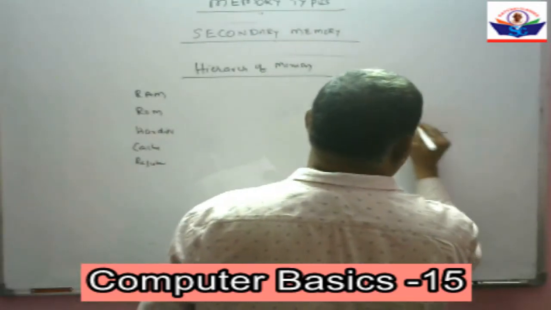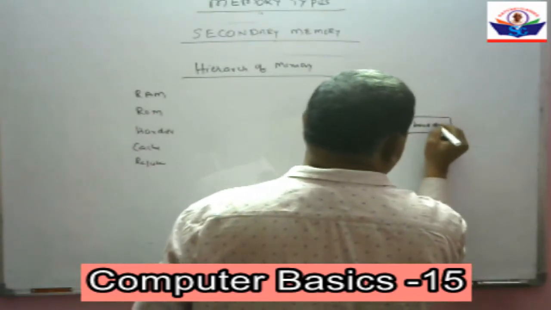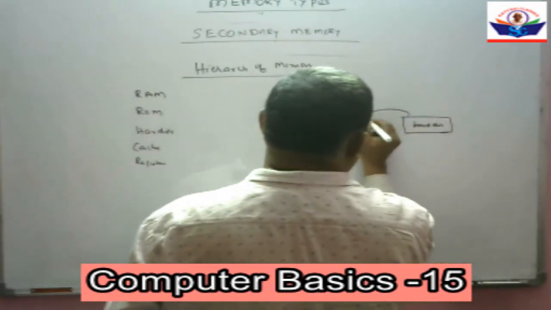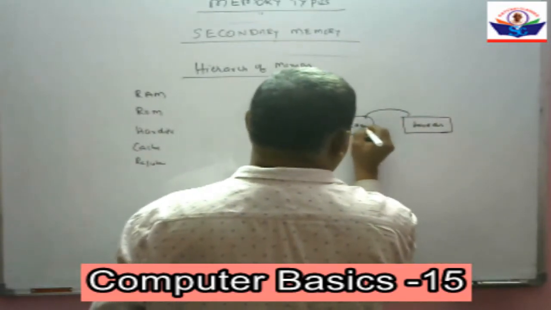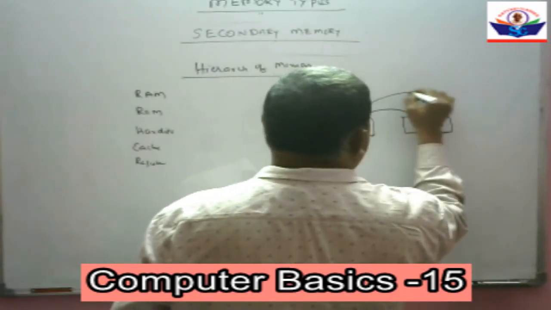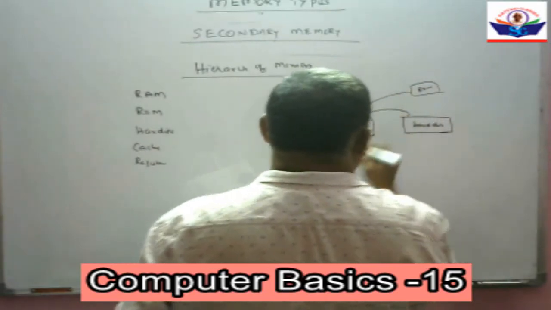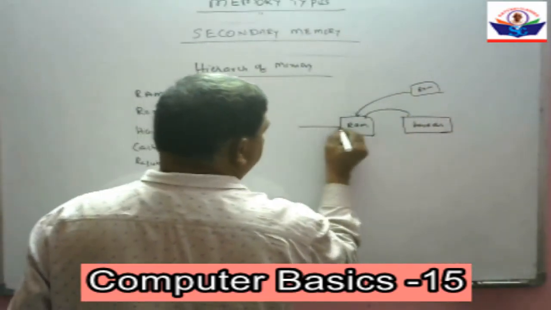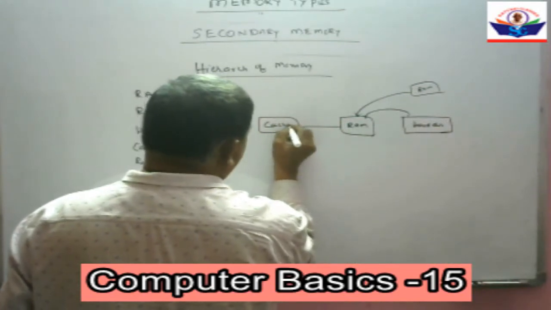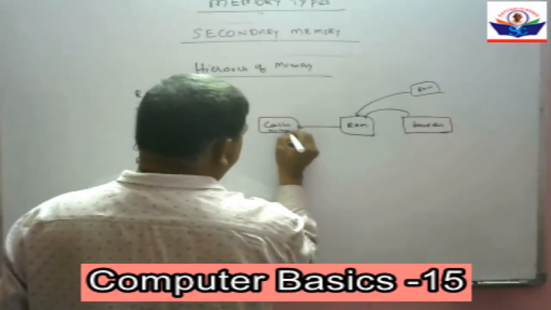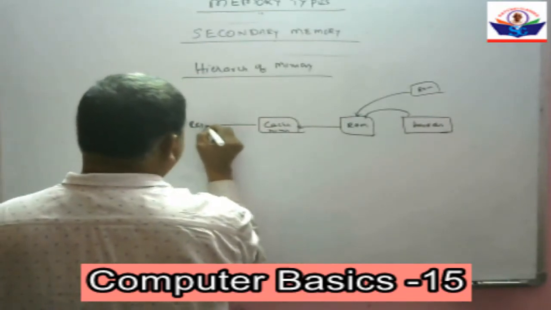First, the hard disk. From the hard disk, data is fetched to RAM. Then cache memory, then register memory.